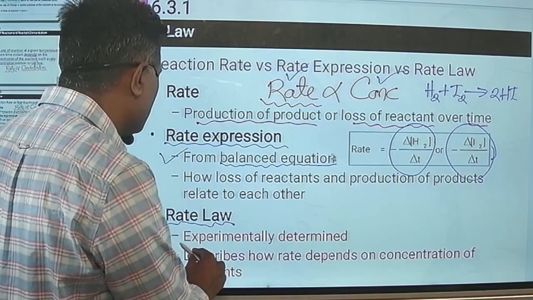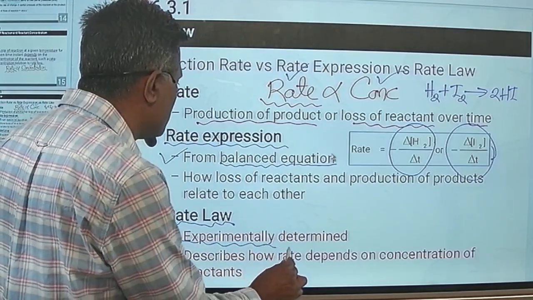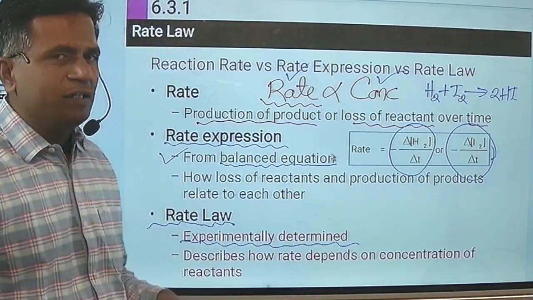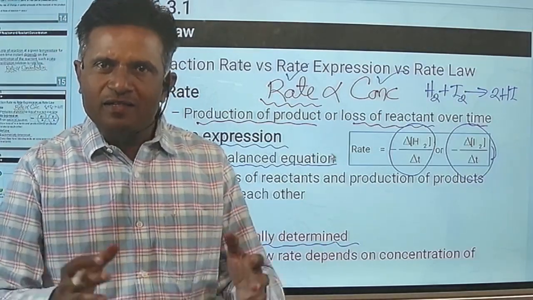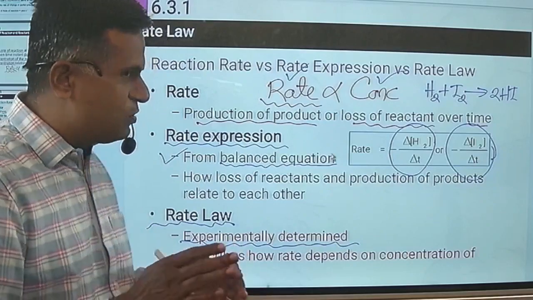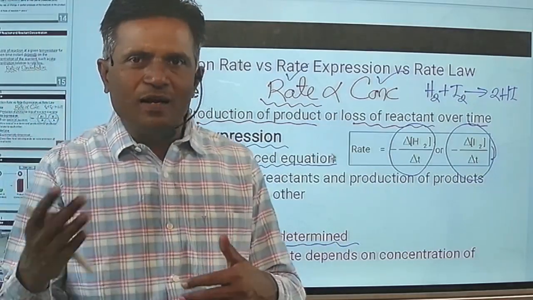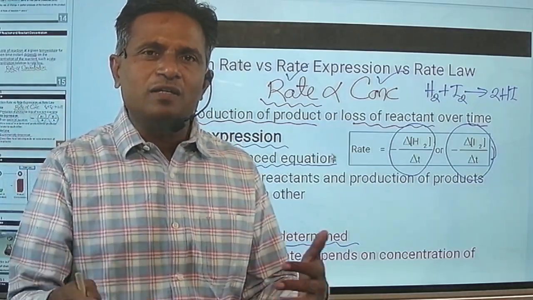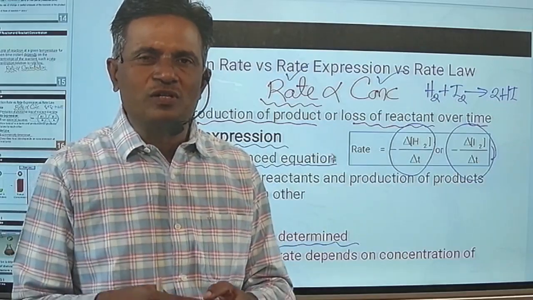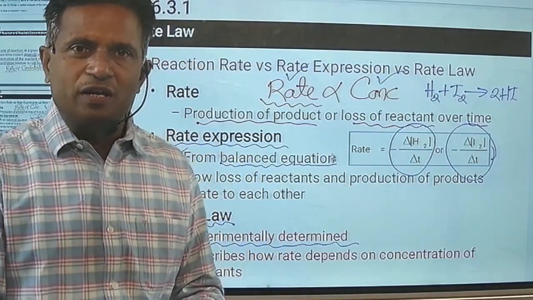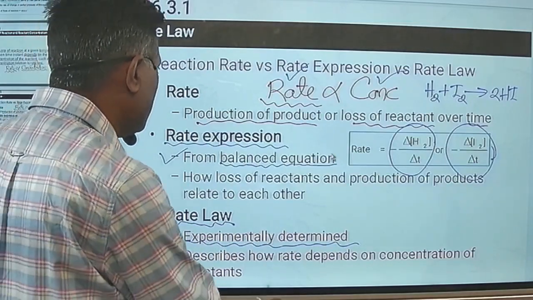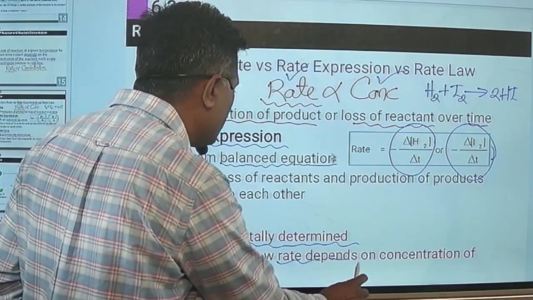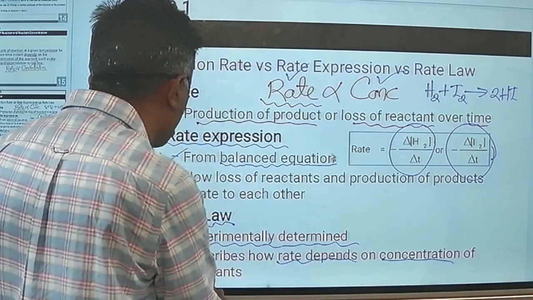That means rate law is an experimentally determined quantity or experimentally determined fact. That is nothing but the rate law. Means you just do the experiment, and then you will get what are the reactants on whose concentration the rate depends, and then we will write the rate law. That means it describes how the rate depends upon the concentrations of reactants.